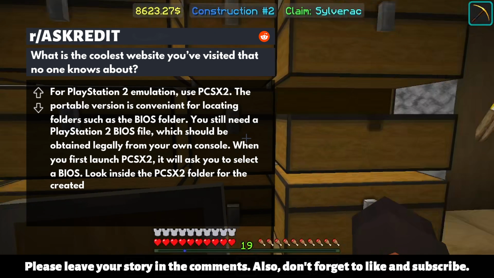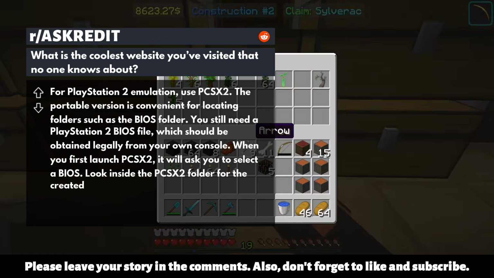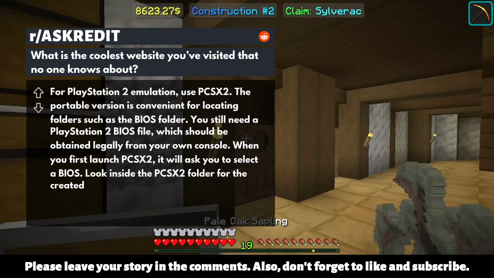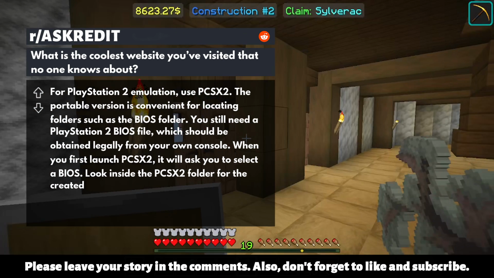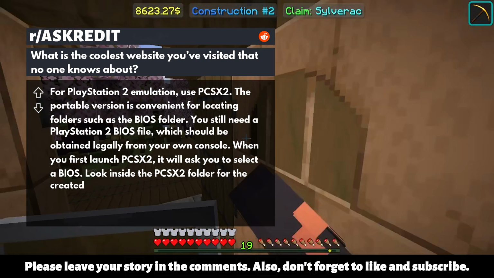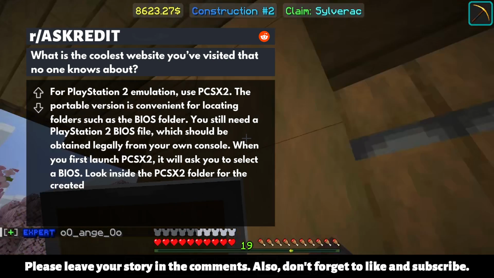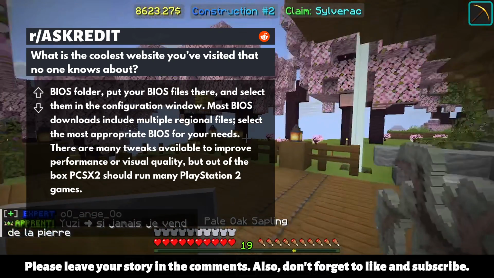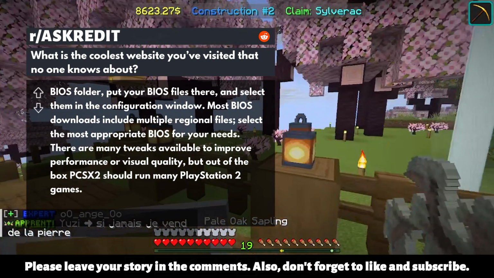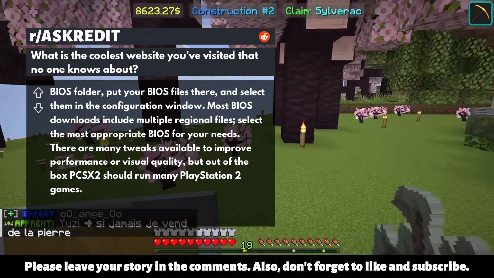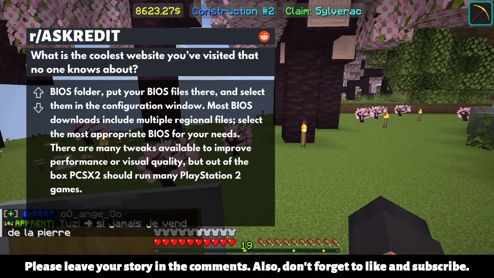For PlayStation 2 emulation, use PCSX2. The portable version is convenient for locating folders such as the BIOS folder. You still need a PlayStation 2 BIOS file, which should be obtained legally from your own console. When you first launch PCSX2, it will ask you to select a BIOS. Look inside the PCSX2 folder for the created BIOS folder, put your BIOS files there, and select them in the configuration window. Most BIOS downloads include multiple regional files.